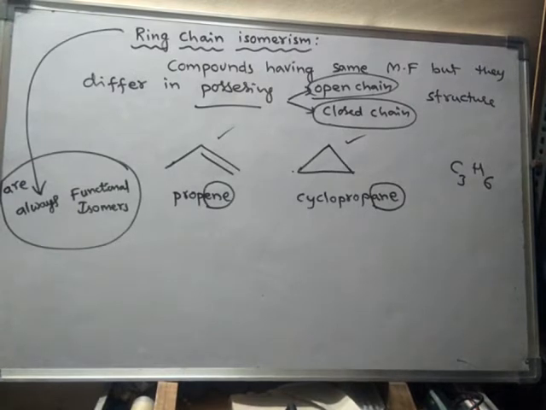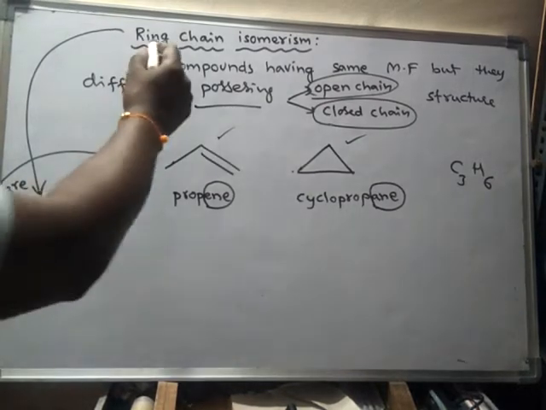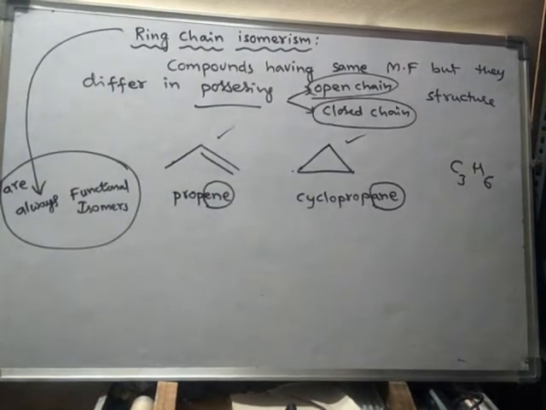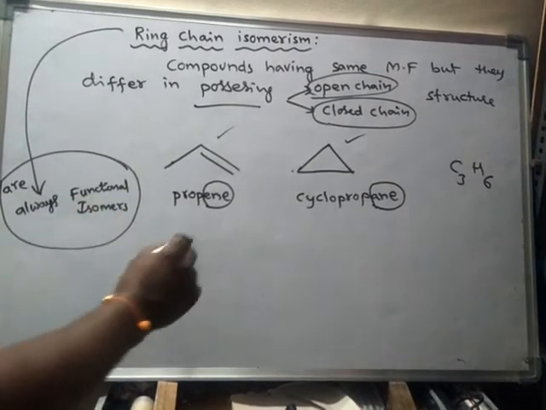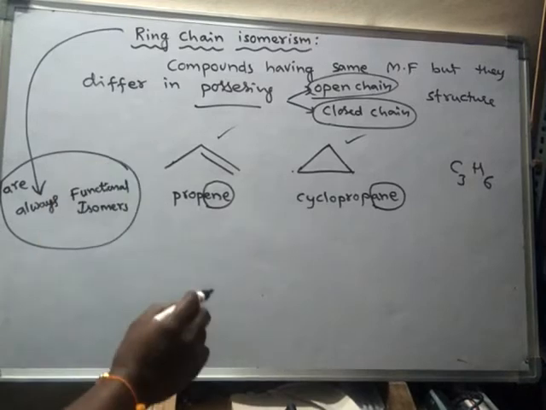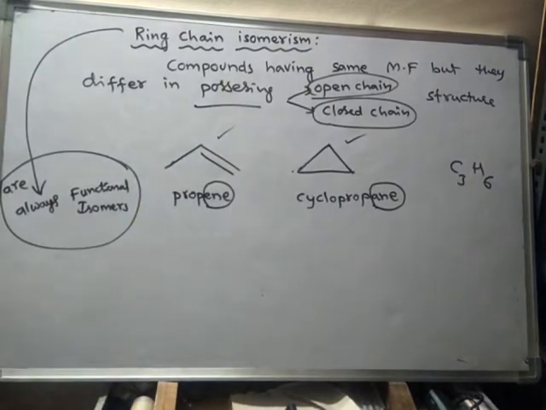So they are functional isomers to each other. Though they are functional isomers, we have to mention it as ring chain isomerism only. Don't mention it as functional isomerism, because one is open chain and another one is closed chain.